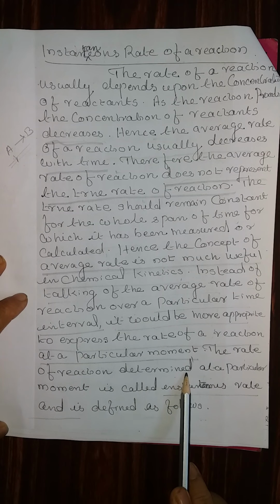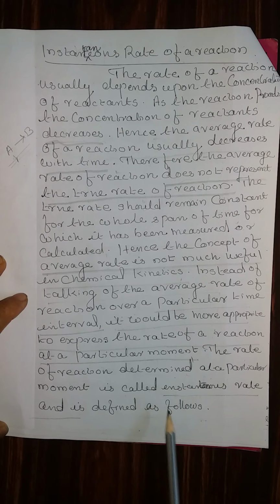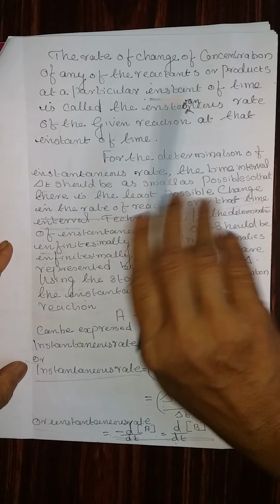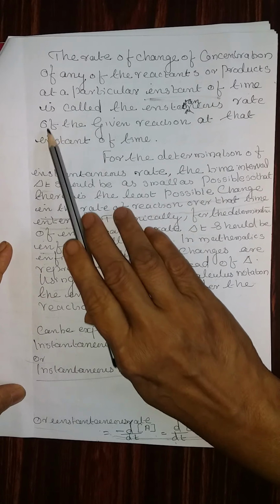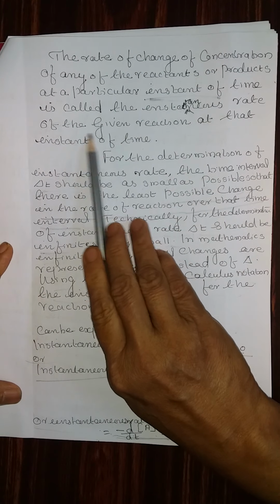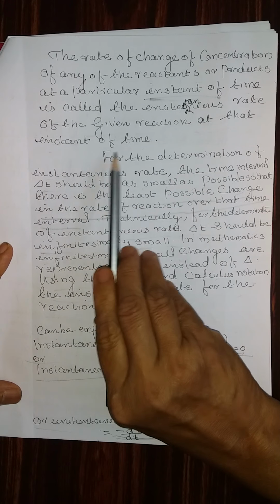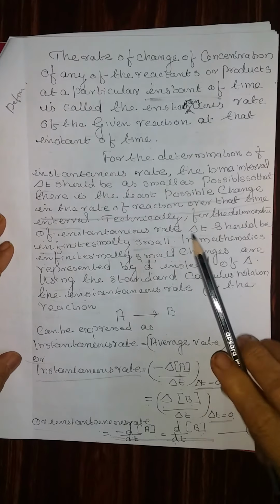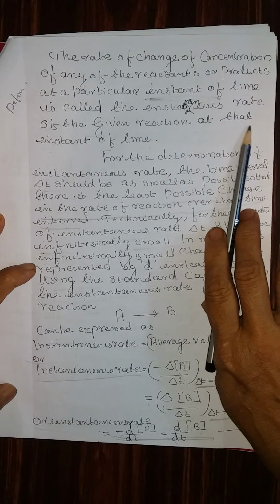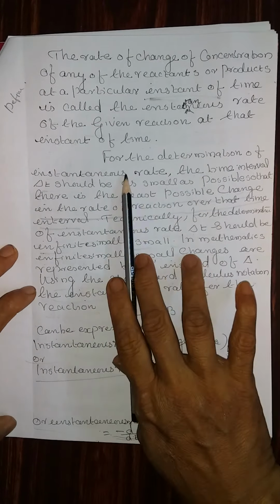The rate of reaction determined at a particular moment is called instantaneous rate of reaction and is defined as follows. The rate of change of concentration of any reactants or products at a particular instant of time is called the instantaneous rate of a given reaction at that instant of time. Definition is important. What is the definition of instantaneous rate of reaction?